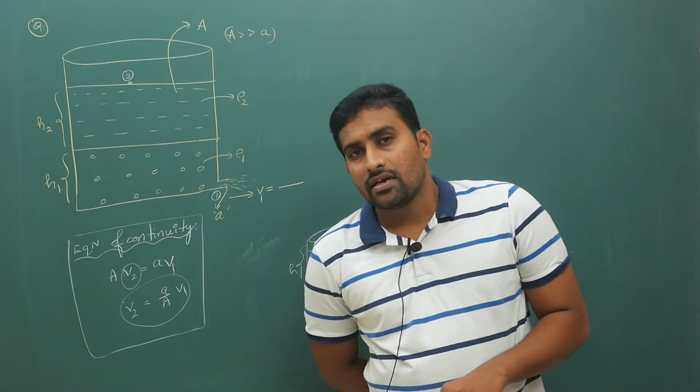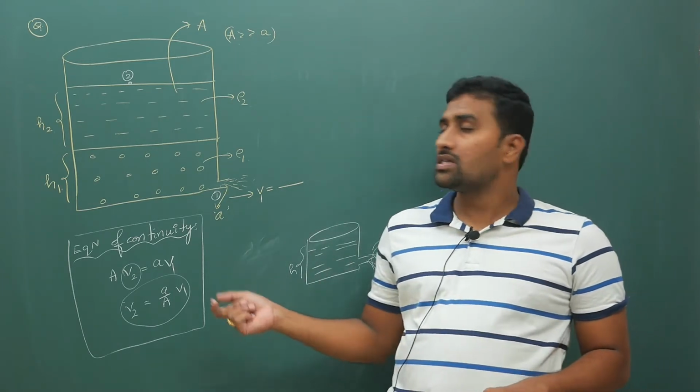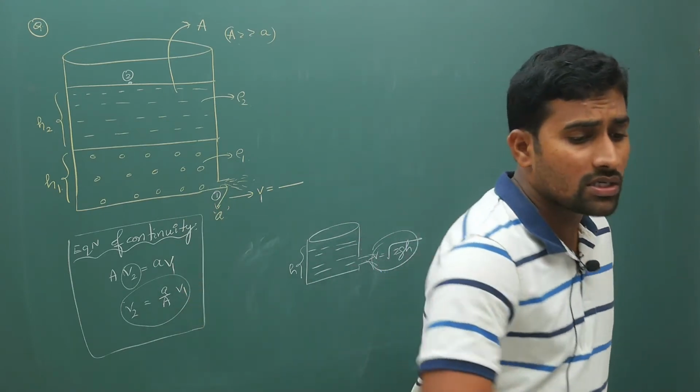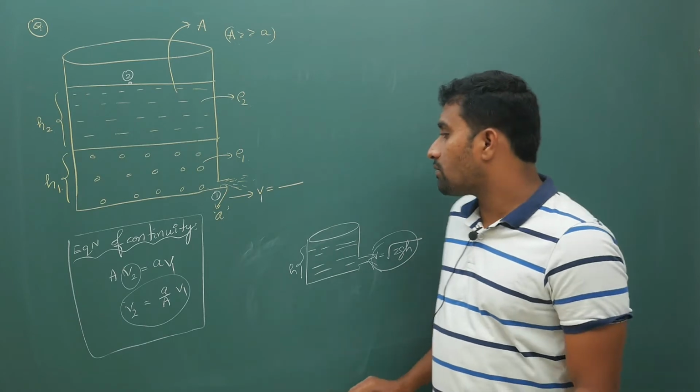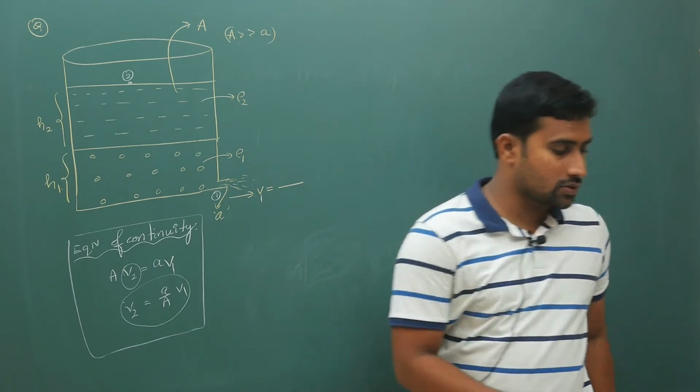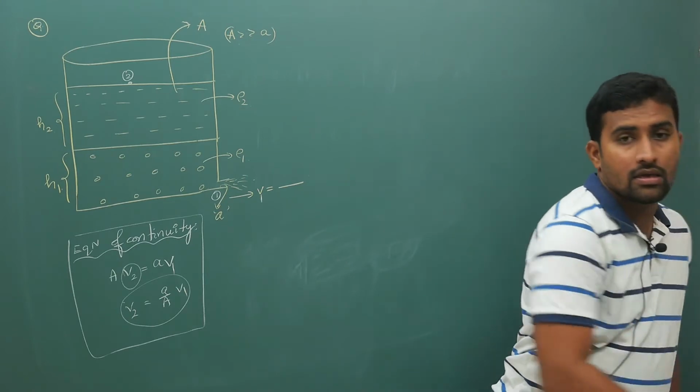Now instead of having one liquid, you have two liquids. For these two liquids, you are supposed to calculate with what velocity the liquid will come out.